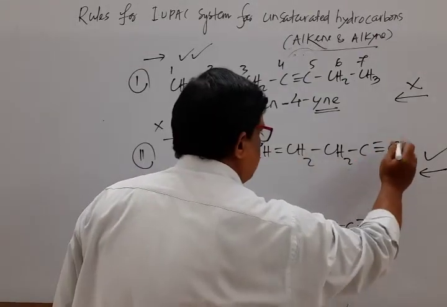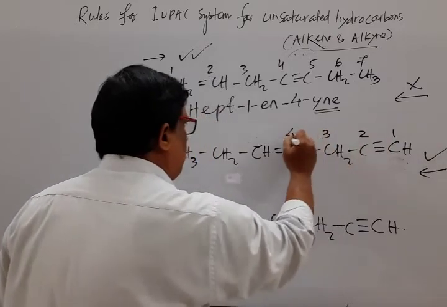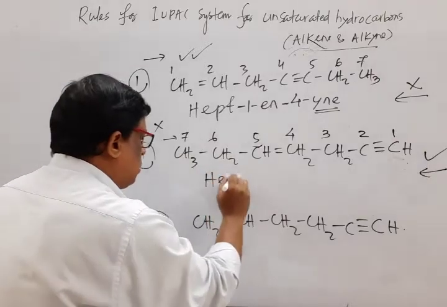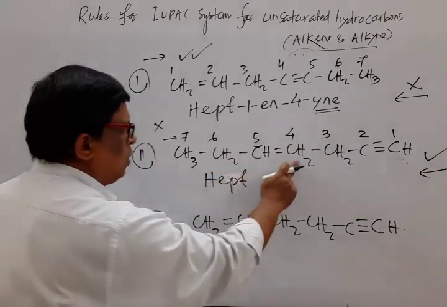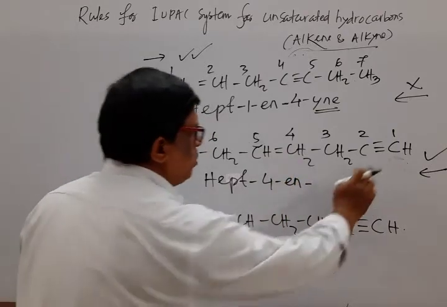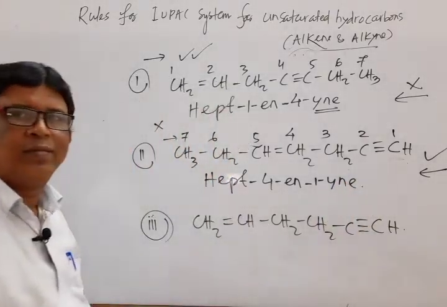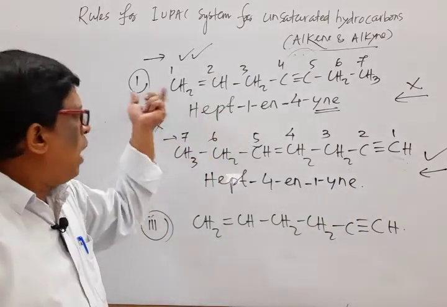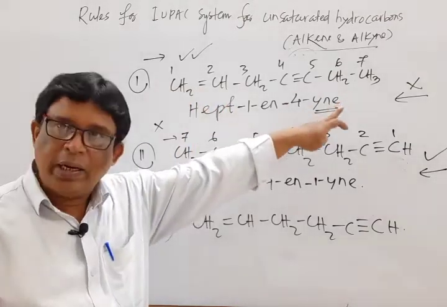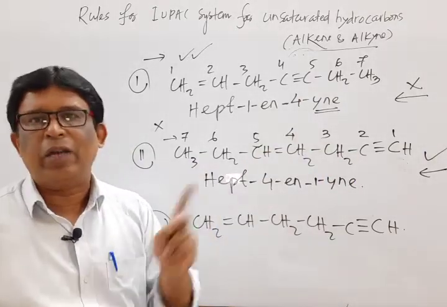Numbering is 1, 2, 3, 4, 5, 6, 7. As no branching is there, so hept. Next the position of the double bond is 4, 4-en. Next the position of the triple bond is 1-yne. Okay. In the previous case, while numbering, priority was given to alkene ene, but naming is yne. Here, while numbering, priority to yne and also naming to yne.